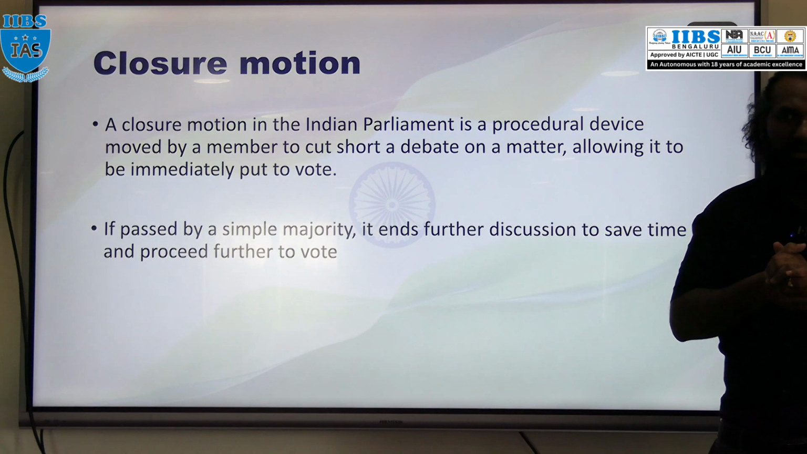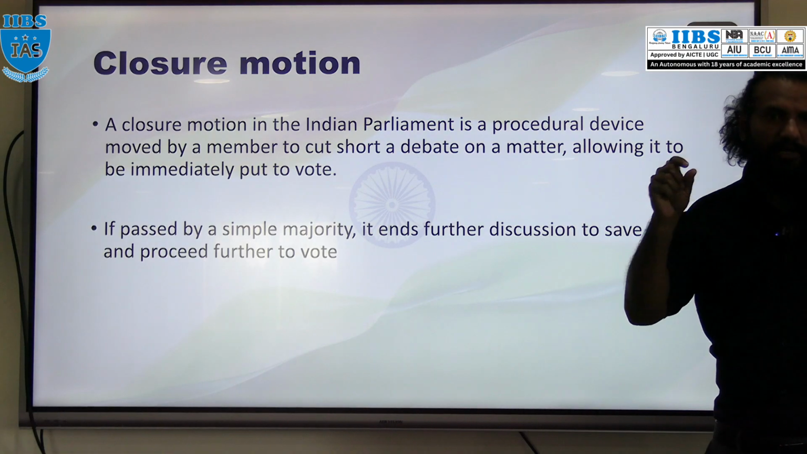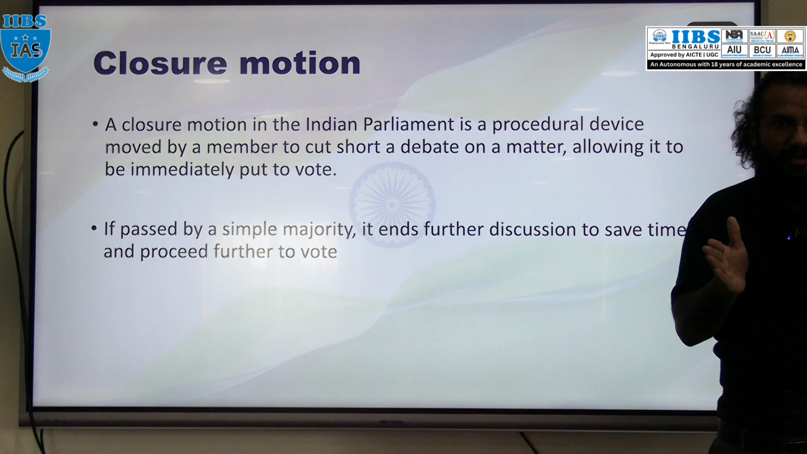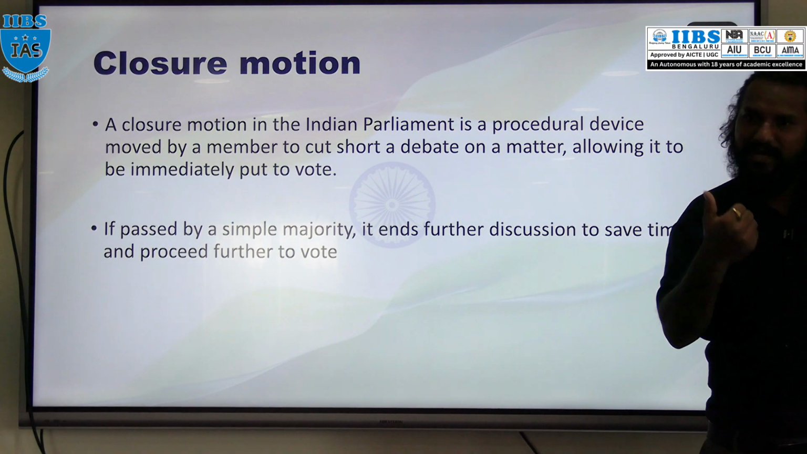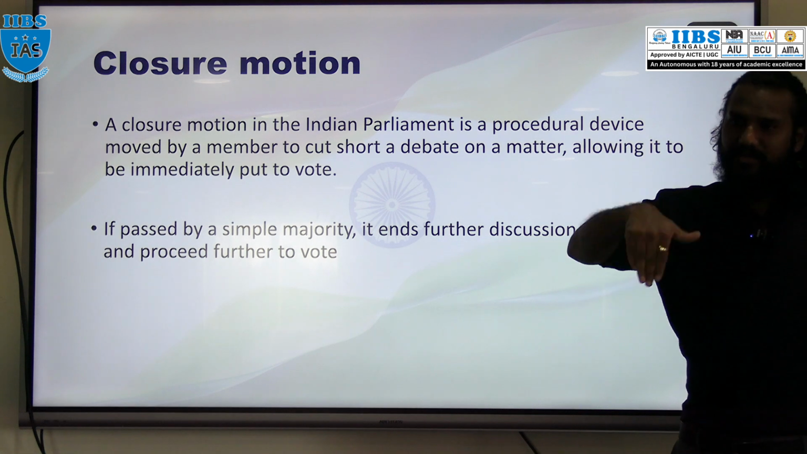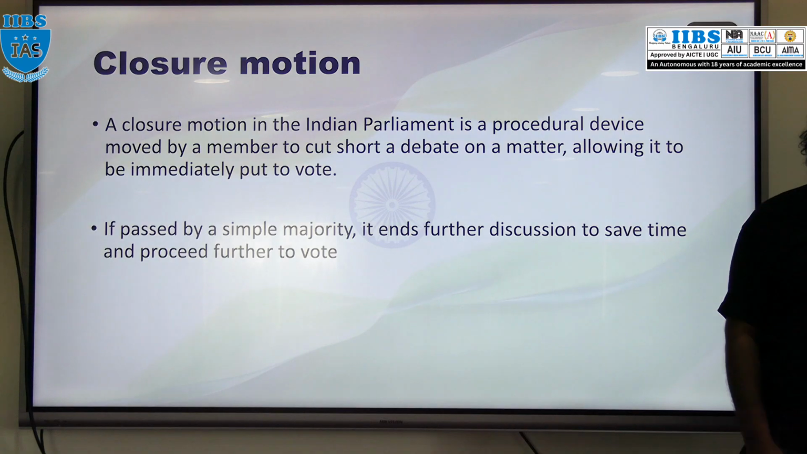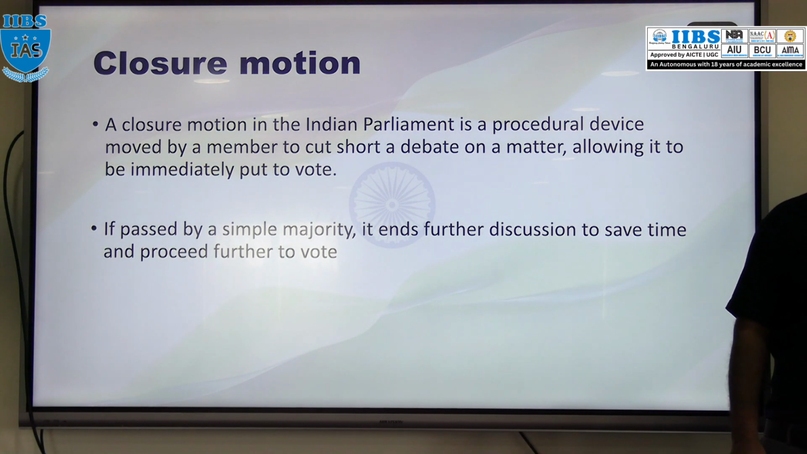Put for vote. In simple language, time is not sufficient to discuss each and every point of the bill. For 1 hour, they discuss 10 points of the bill. Right. Now, closure motion will be introduced. Now, discussion will be gone. Just put that bill for vote. So that is closure motion. And closure motion has to pass by simple majority. Consideration of the House is required.